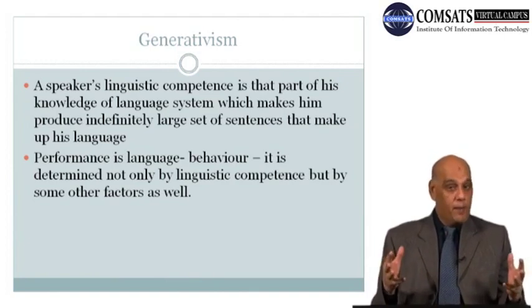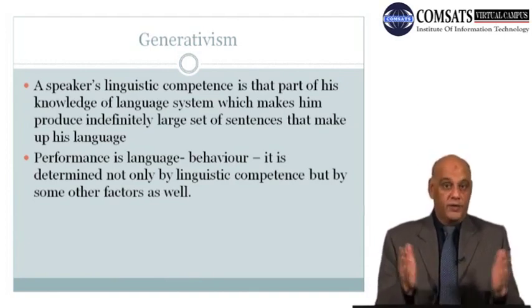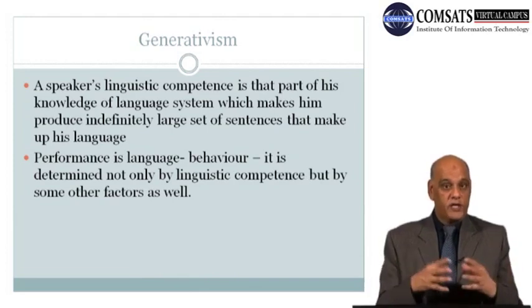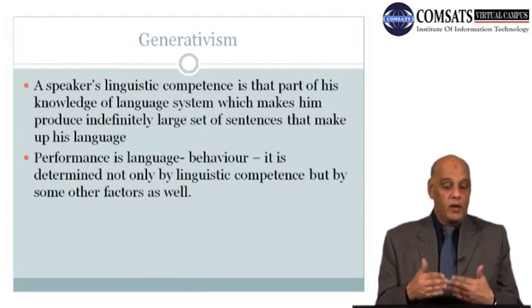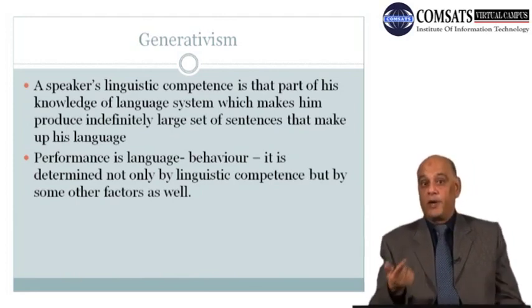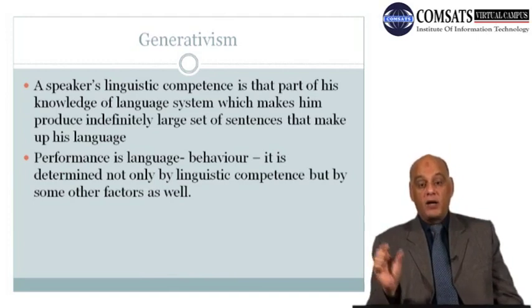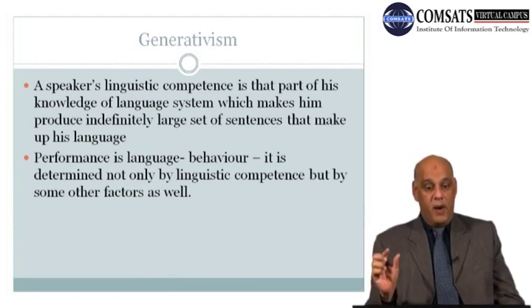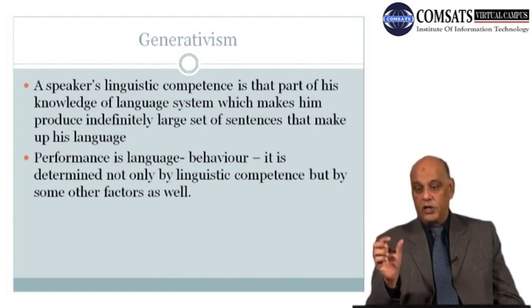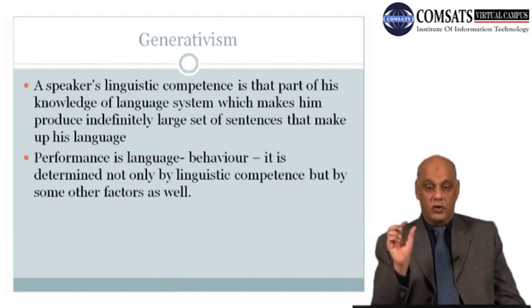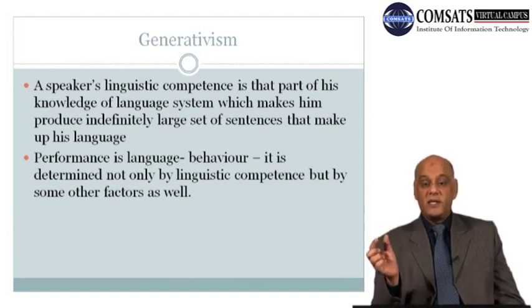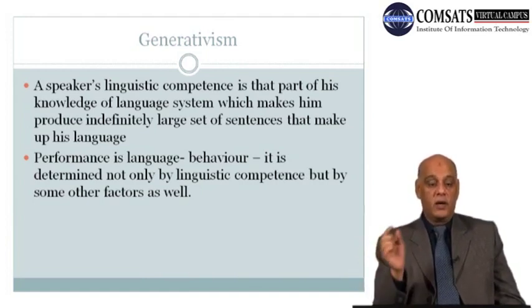That ability to acquire language helps him add to his vocabulary, and gradually the child improves the language and builds up competence. So what is competence basically? It is the part of the knowledge about the system. Which system? The system of language.